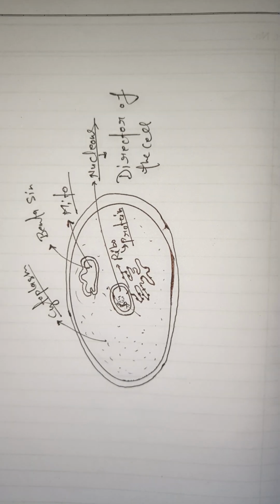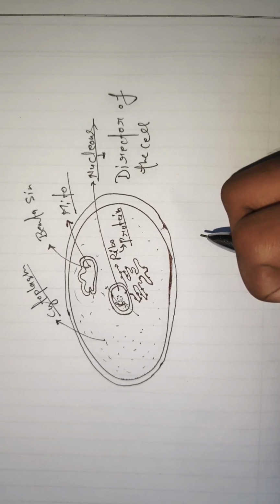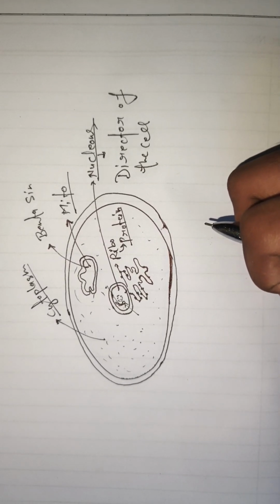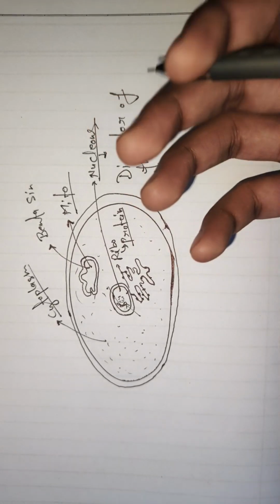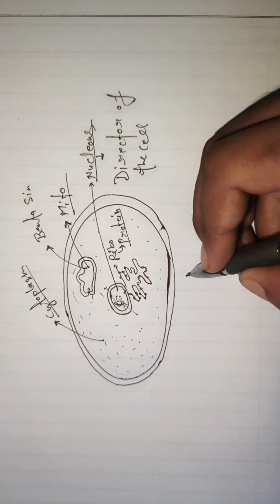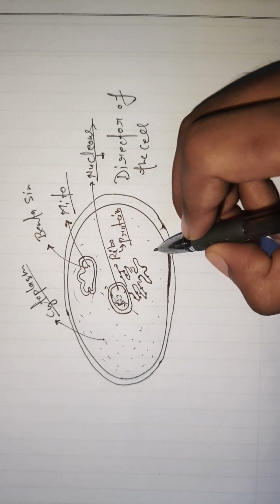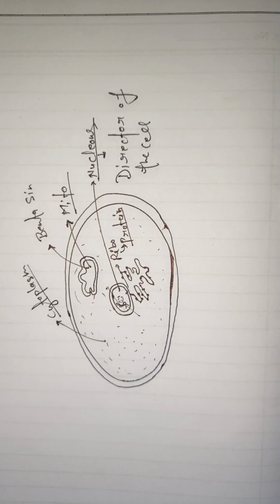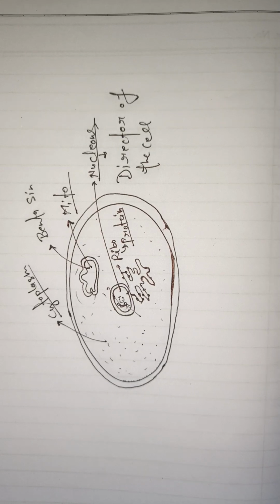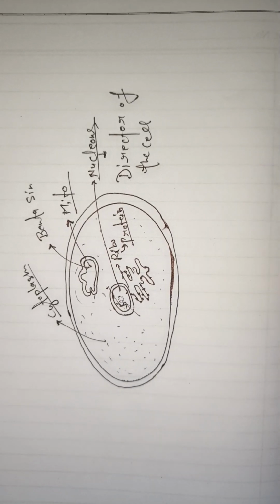First of all, I'm going to give you some basic information about the cell. So what is the cell? The cell is the functional and structural unit of life. After that, we have another question: living organisms are made of two types of cells. There are multicellular organisms, and there are also unicellular organisms, like cyanobacteria.